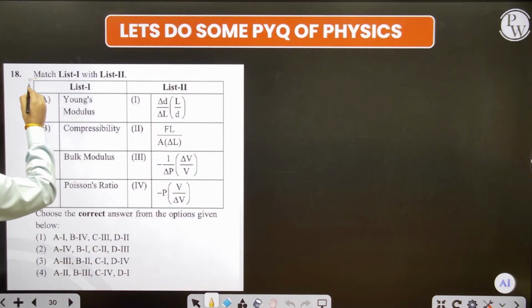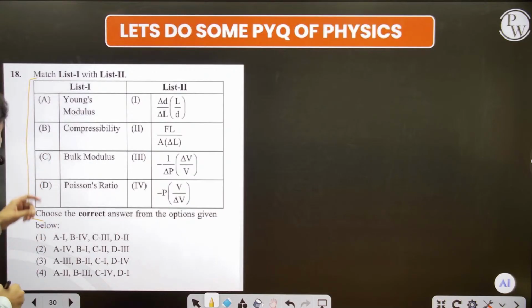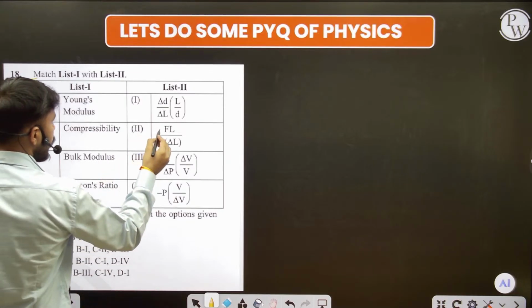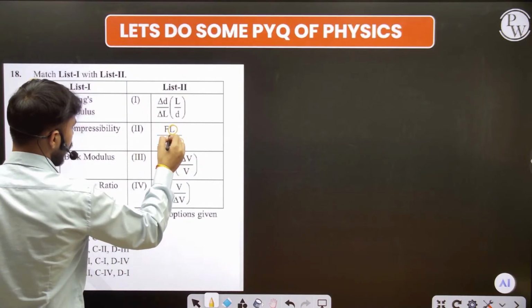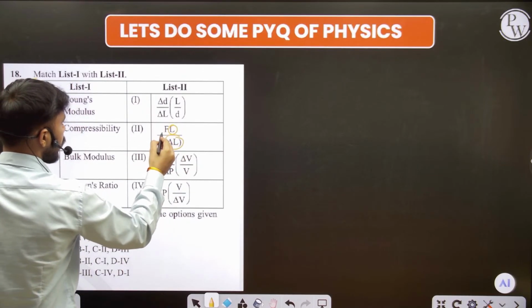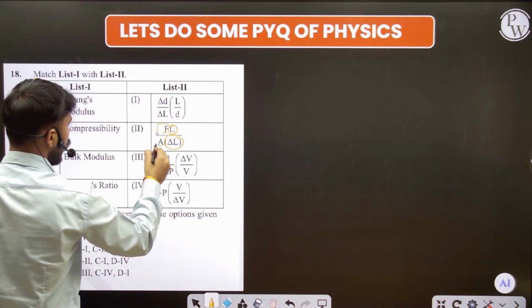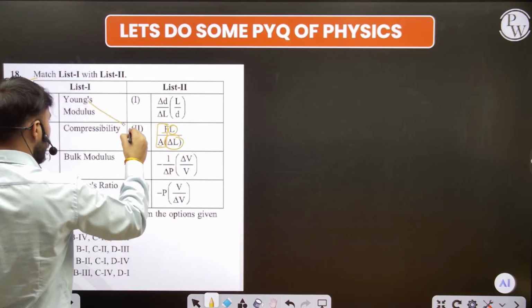This is even the unit and dimension thing. So what is the Young modulus? Young modulus is a kind of pressure. Here you can see there is a length and the change of the length. So length and change of length we can cut, and what we have left is force and area. So it is a kind of pressure. So Young modulus is this.